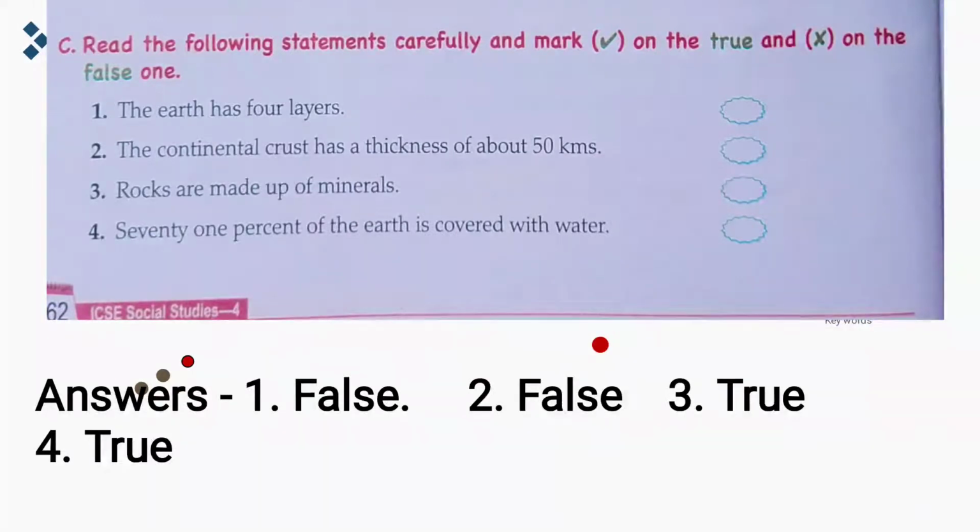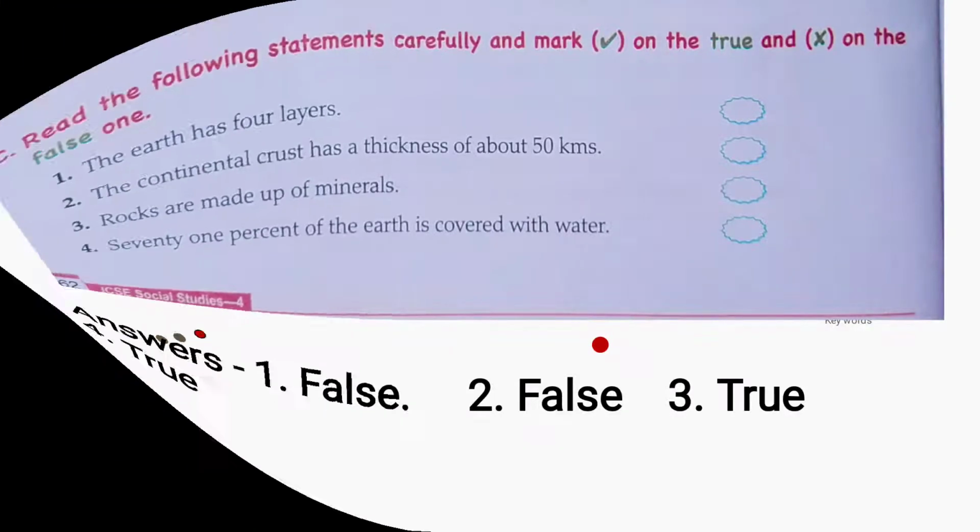So, once again, we'll revise the answer. Earth has 4 layers, false. The continental crust has a thickness of about 50 kilometers, false. Rocks are made up of minerals, true. 71% of the earth is covered with water, it is true. So false, false, true, true. The answers of the given exercise. So now let's move on to the D exercise. Hope everybody has completed this.